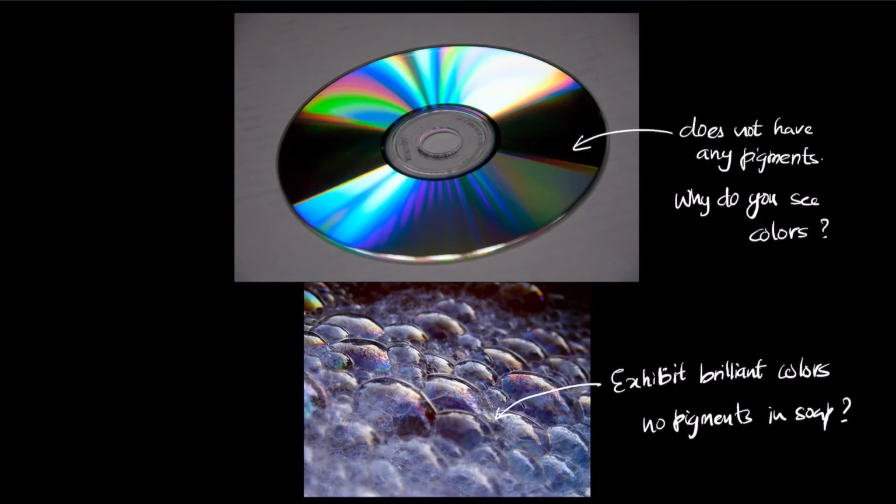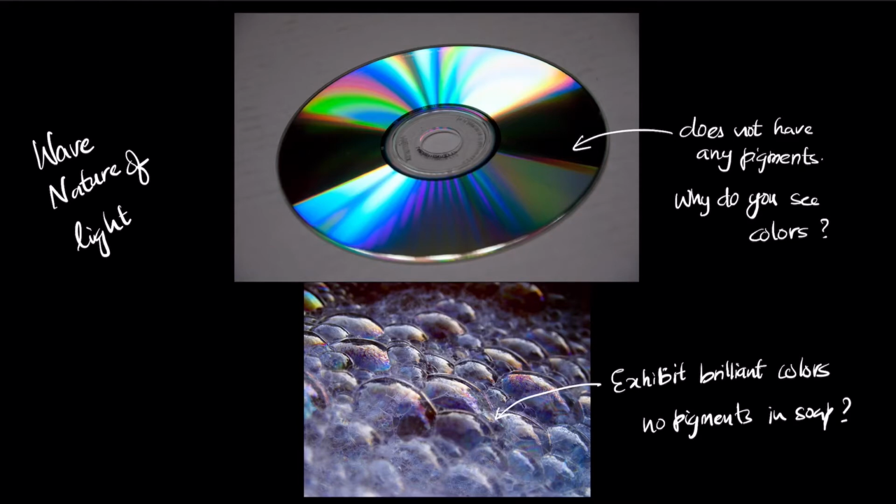Then why are you able to see colors? So these are phenomena that can occur due to one specific nature, the wave nature of light. So this phenomenon can be explained by the wave nature of light.